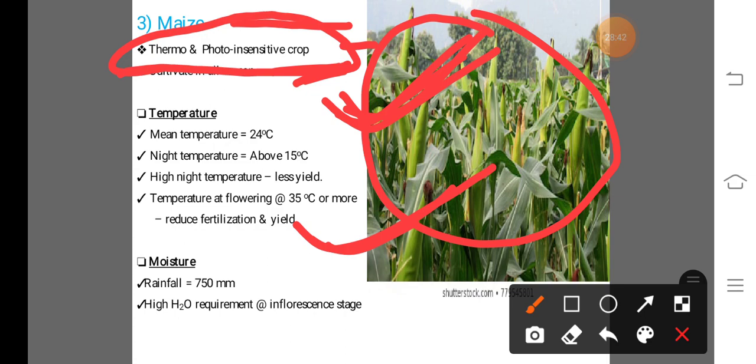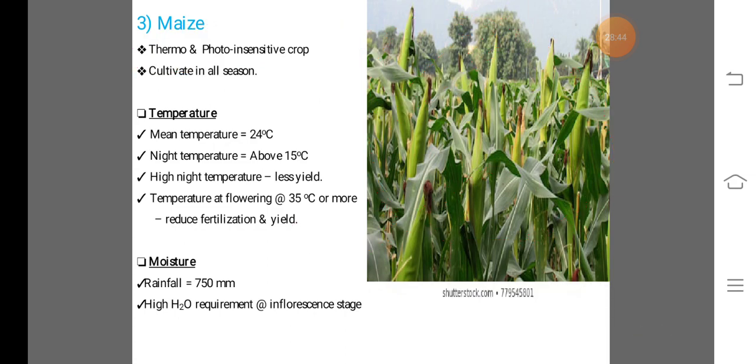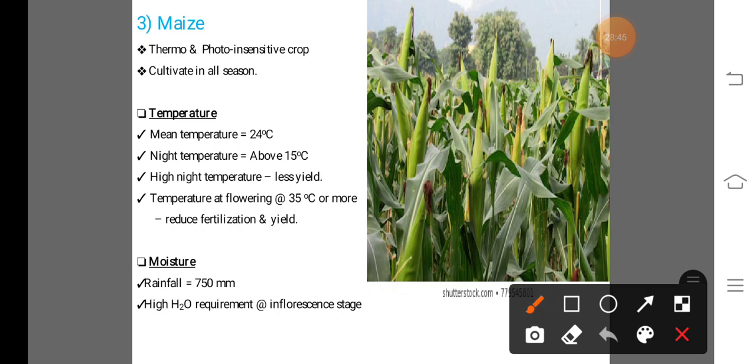Next, the climatic requirement of the maize crop. First one is the temperature. In case of temperature, the mean temperature requirement around the growing season of the crop is 24 degrees Celsius in case of day, and in case of night, above 15 degrees Celsius temperature is required for the normal growth and development of the maize crop.